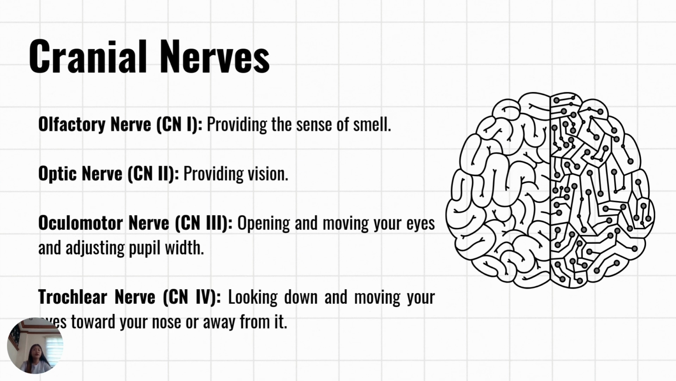Next to it is the optic nerve or CN2 that provides vision. The optic nerve is composed of millions of nerve fibers that send visual messages to your brain to help you see. You have an optic nerve at the back of each eye that connects directly to your brain. Next is oculomotor nerve or CN3, opening and moving your eyes and adjusting pupil width.